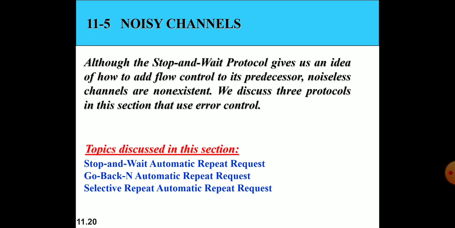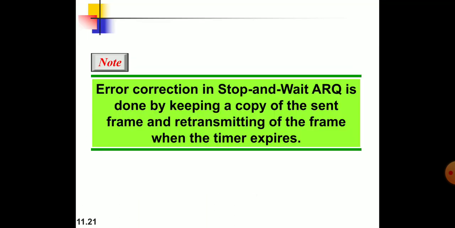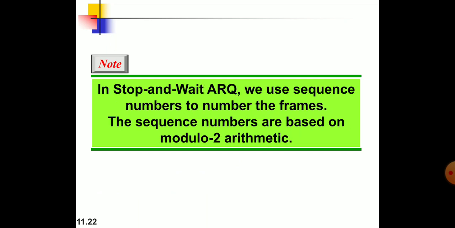For the noisy channel, there are three types of protocols. One is stop and wait automatic repeat request, go back N automatic repeat request, and selective repeat automatic repeat request. Error correction in stop and wait ARQ is done by keeping a copy of the sent frame and retransmitting the frame when the timer expires.